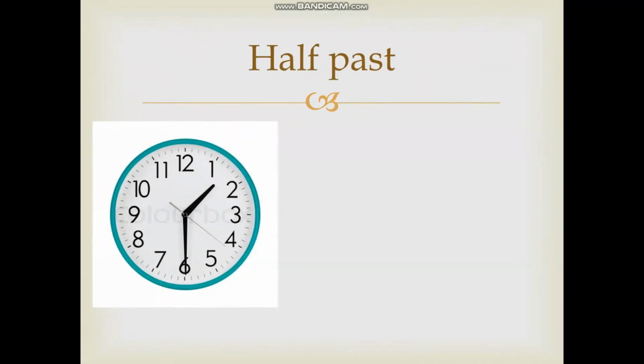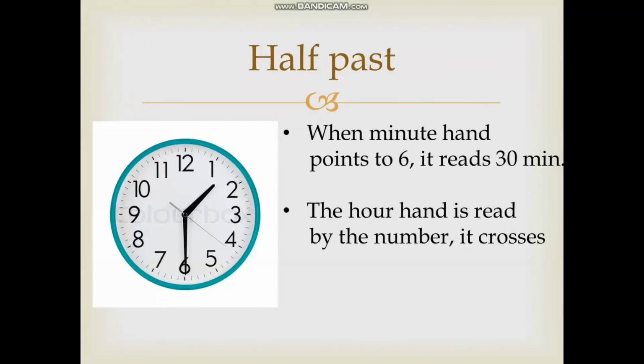Now let's move on to half past. Here, look at the clock carefully. Now you will see that the minute hand is at 6 and this 6 represents 30 minutes. When the minute hand points to 6, it reads 30 minutes. And the hour hand is read by the number it crosses. Now look at the clock again.